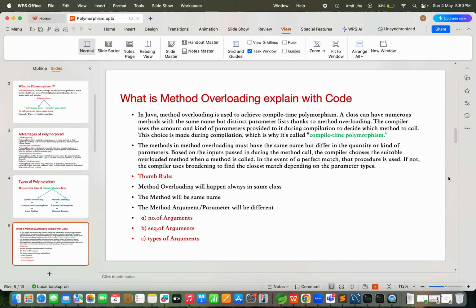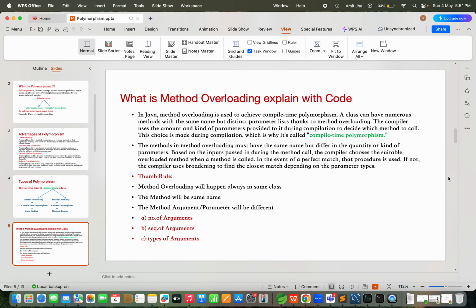Then first thing you need to be aware of: the method name will be the same, because already I have explained that in a class you will have multiple, various methods, and all the method names should be the same. Whatever method we write inside the class, that method name will be the same. Only then can you perform method overloading. Keep that in mind. And the third thing, the method argument and parameter. Sometimes you may see some people saying argument, and somebody telling parameter.